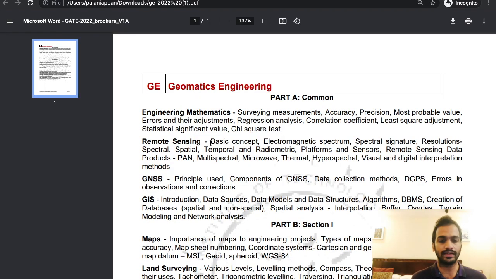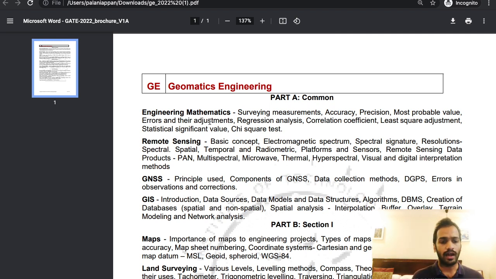If you see the syllabus here, one is your aptitude, which will also be covered in our course. And you have engineering maths, remote sensing, GNSS and GIS. That is your common syllabus. In engineering maths, you don't have all that calculus and linear algebra, which is the general syllabus for many papers. Here it is more related to surveying. You'll have the theory of errors, accuracy, precision, most probable value. And apart from that, mainly regression analysis and the different tests associated with it. That also will be there in our course.